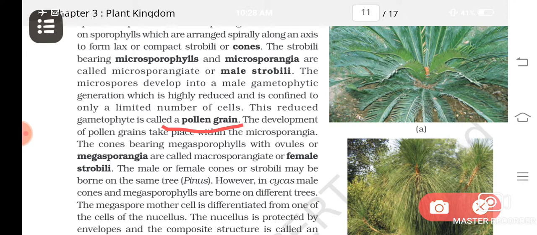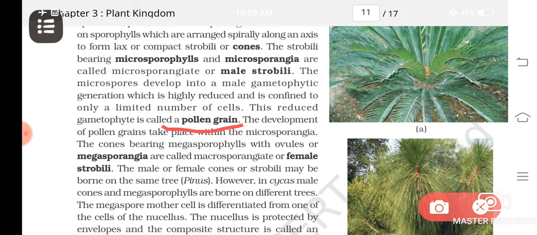Now you compare. Then I will tell you about the female gametophyte also. The female spore, or megaspore, or ovule, is present on megasporophylls. Sometimes they aggregate to form female cones, or in some plants like cycas they do not form any cones. Megasporophylls are borne likewise only on the plant.